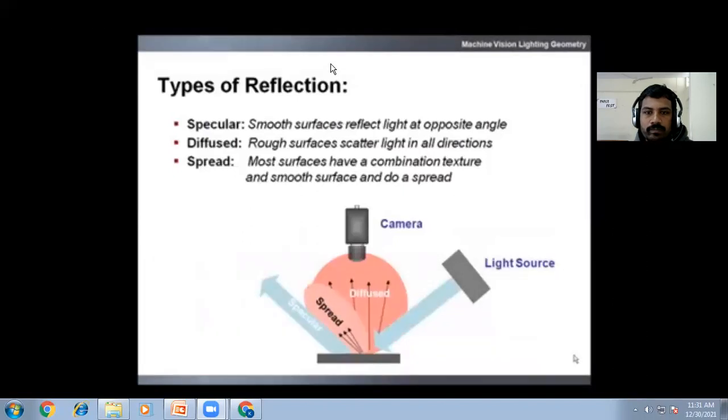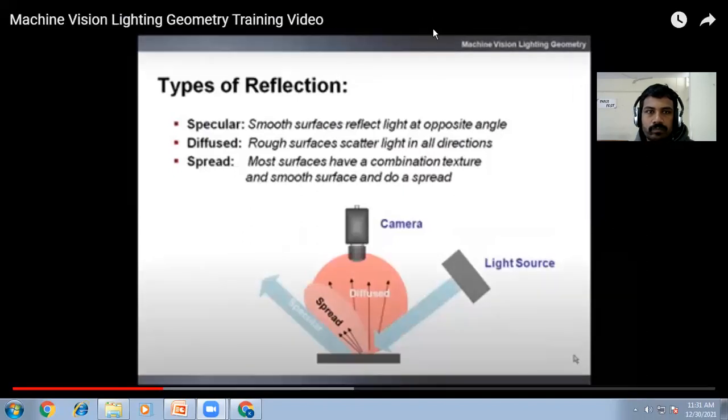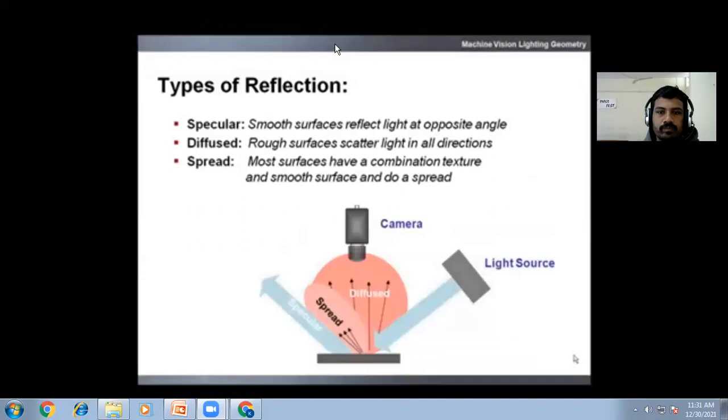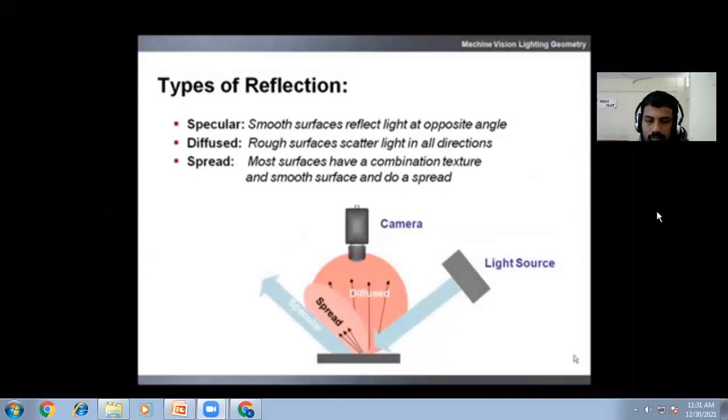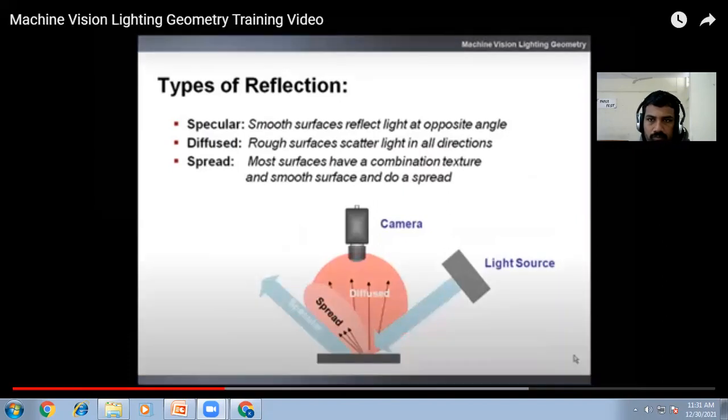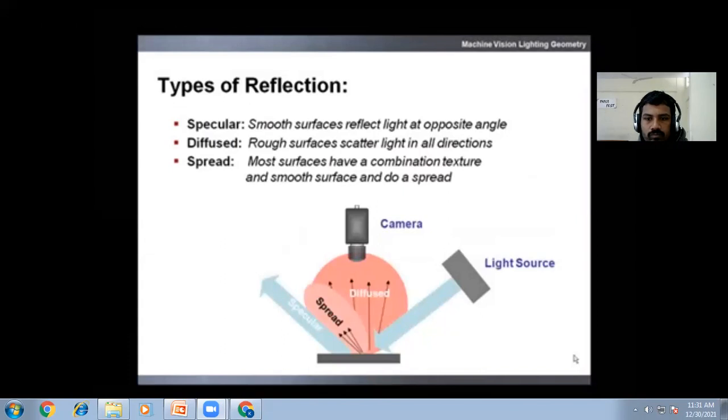A smooth mirror-like surface reflects light away from a camera in a specular fashion. A rough texture scatters light back toward a camera in a diffuse fashion. The combination of both effects is referred to as a spread reflection. A piece of paper could either be specular or diffuse, or most likely a combination of the two. If you can imagine a glossy label, it would have highly specular properties, whereas standard printer paper has much more of a matte finish and would reflect light in a diffuse manner.